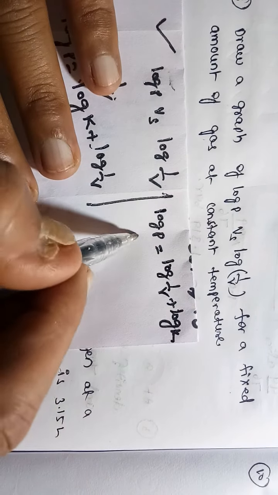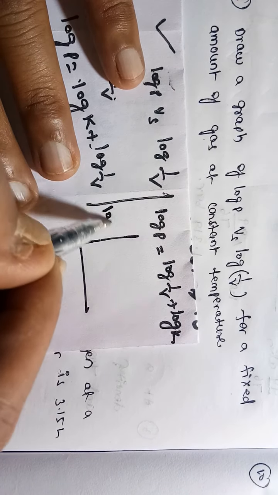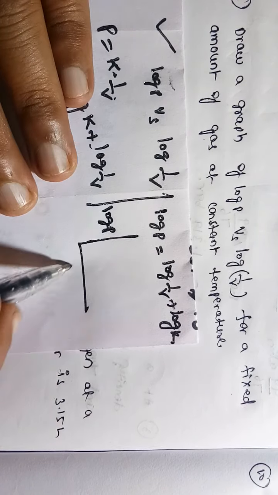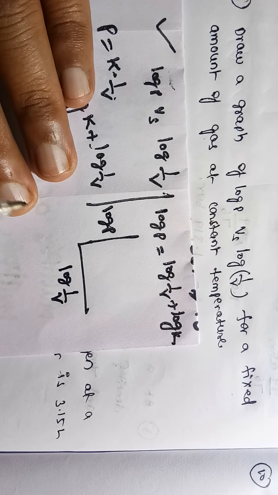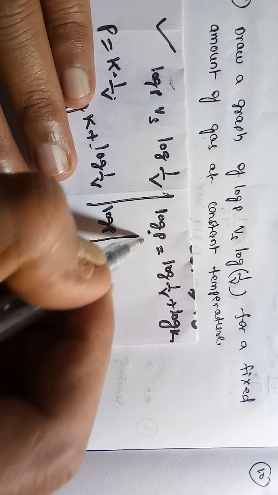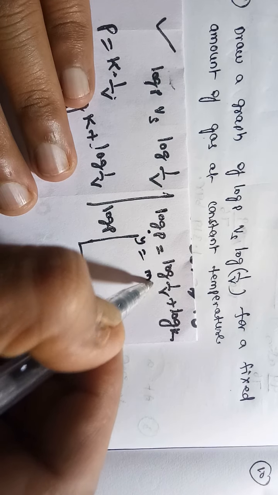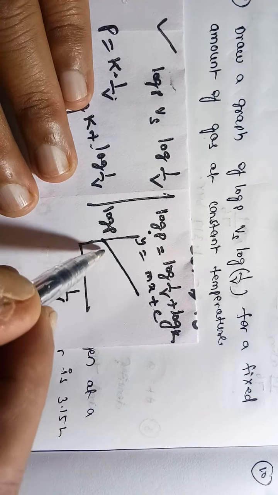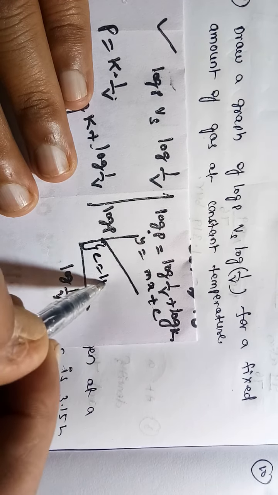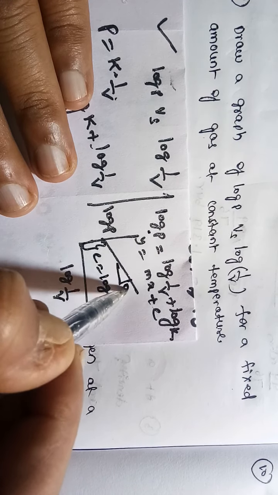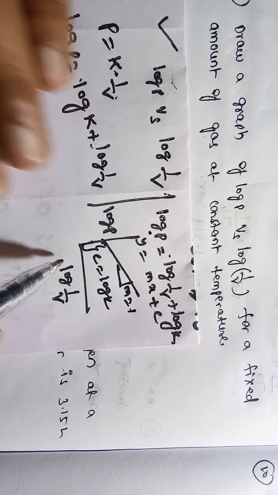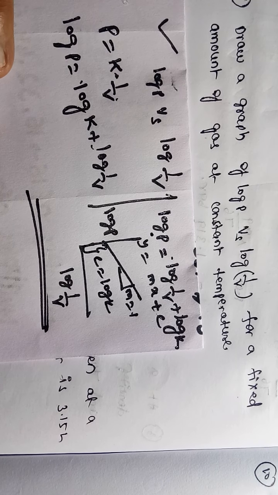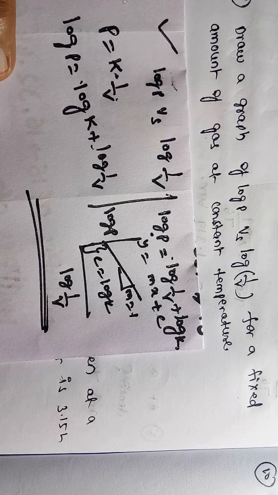So log P is on the y axis, log 1 by V is on the x axis. This is in the y is equal to mx plus c form. I will get this type of graph. Here c is equal to log K, and slope m is equal to 1. So this is the log P versus log 1 by V graph.